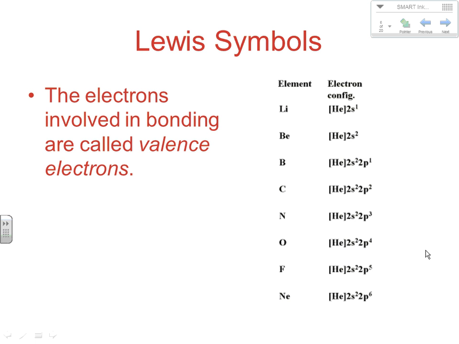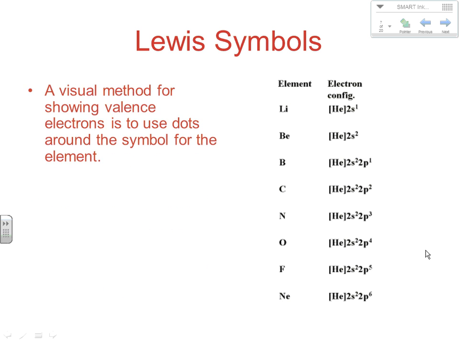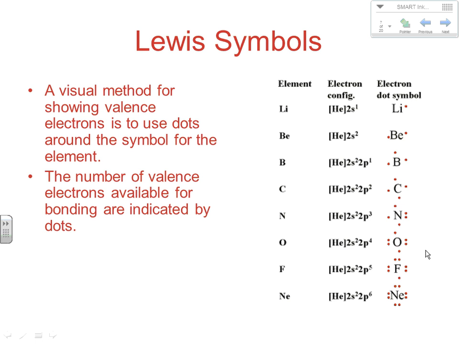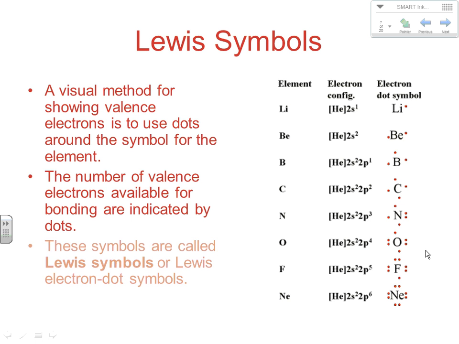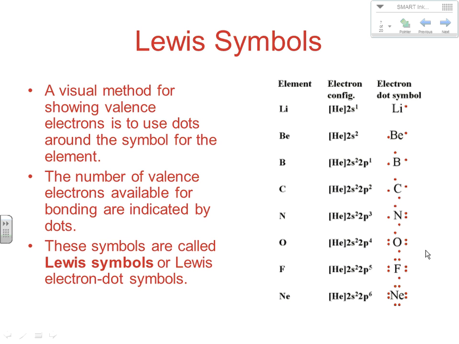Now, the electrons involved in bonding are called valence electrons. Now, valence electrons are found in the incomplete outermost shell of an atom. Now, a visual method for showing valence electrons, this is something you got into in pre-AP chemistry at the end of our electron configuration. We just haven't gotten that far yet, so we're introducing it here. So a visual method for showing electrons in a valence level is to use dots around the symbol for the element. The number of valence electrons for bonding is indicated by dots. So these symbols are called Lewis symbols or Lewis electron dot symbols. So usually we call them Lewis electron dots.